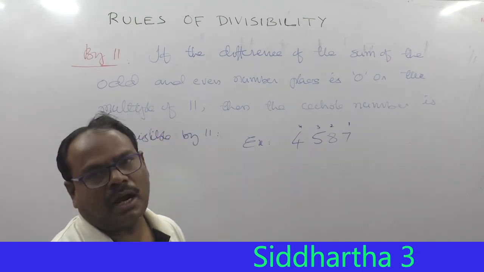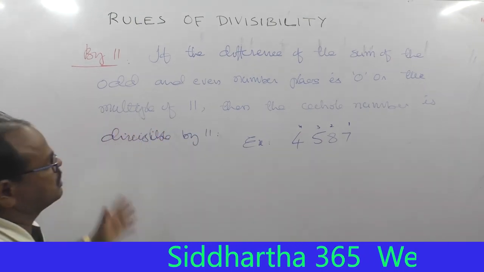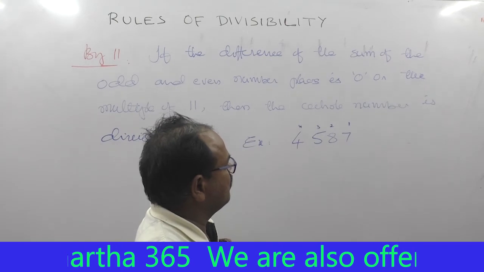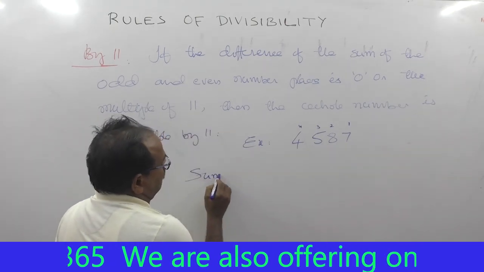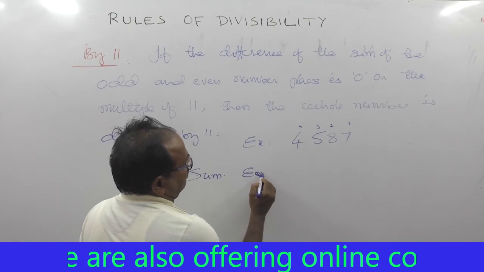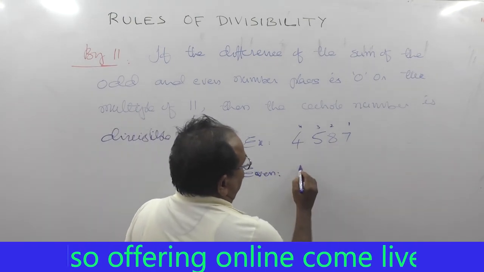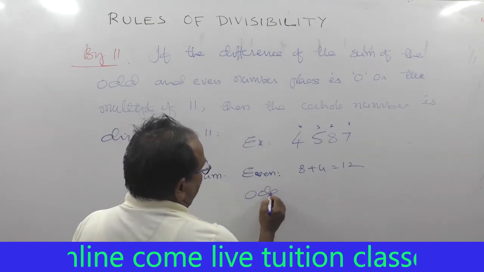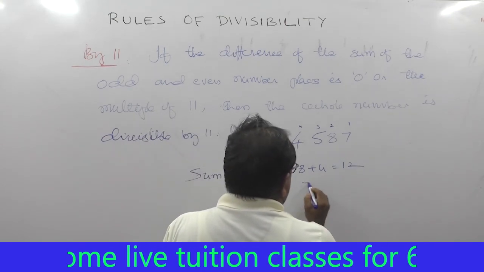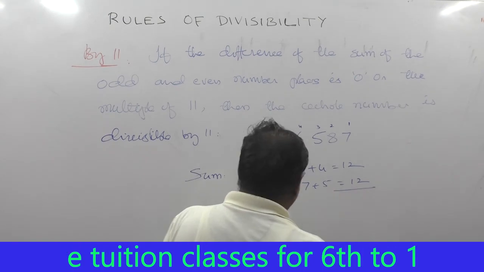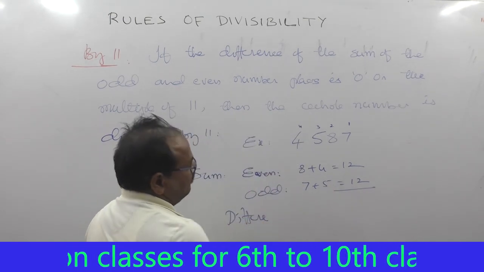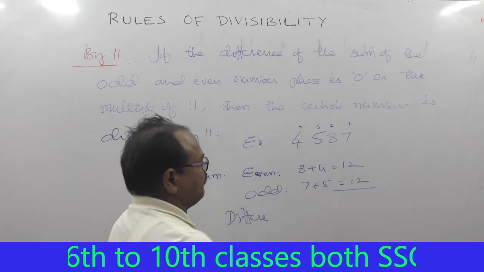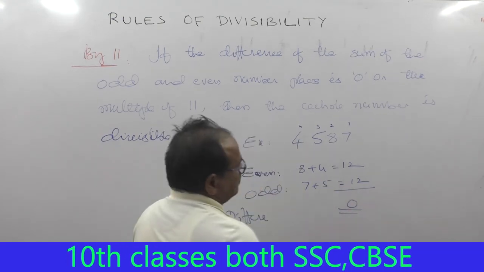The even places hold 8 and 4, and 8 plus 4 is 12. The sum of the odd places is 7 plus 5, which is 12. Both are equal, so the difference is 12 minus 12, which is 0, a multiple of 11.